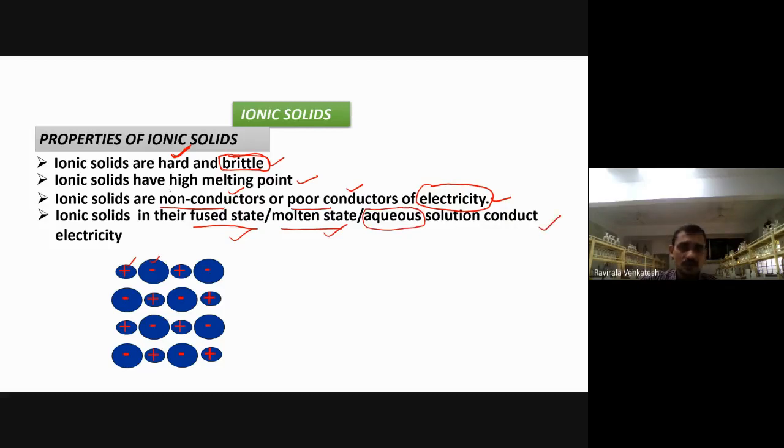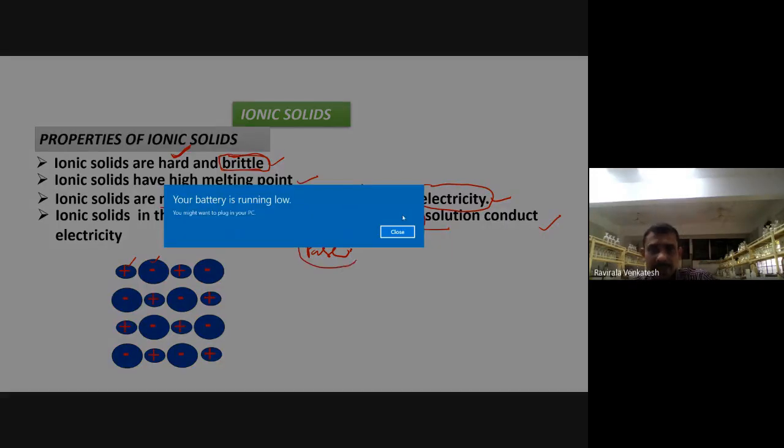So there are three types here; fused and molten states are the same, nothing but paste nature. So if an ionic solid is in paste nature or in aqueous state, it conducts electricity. Why? Because in the paste nature, they get some space.